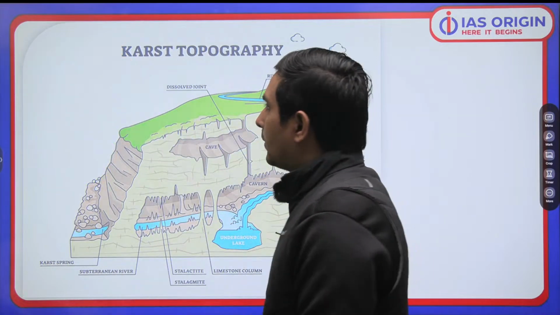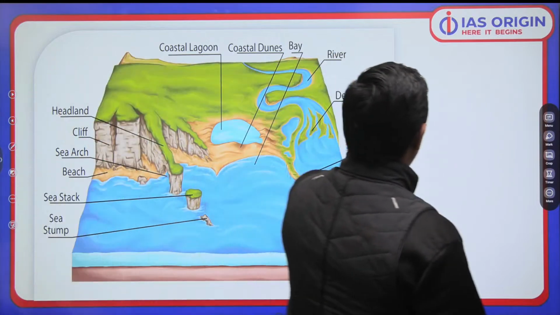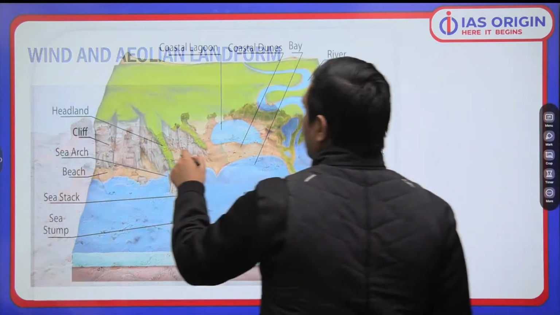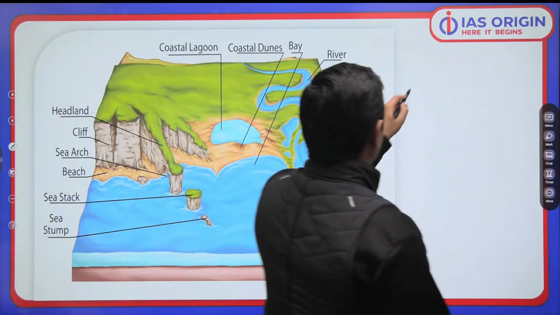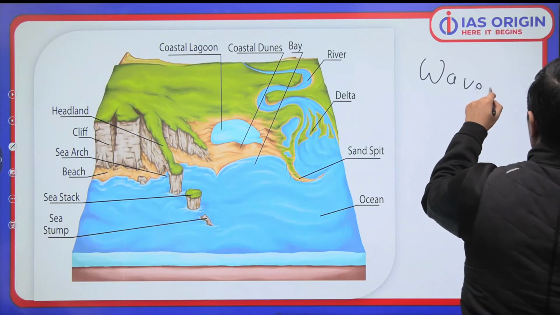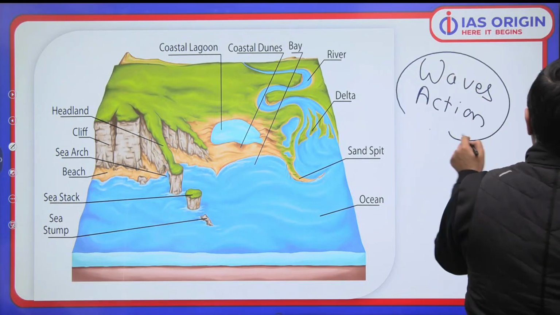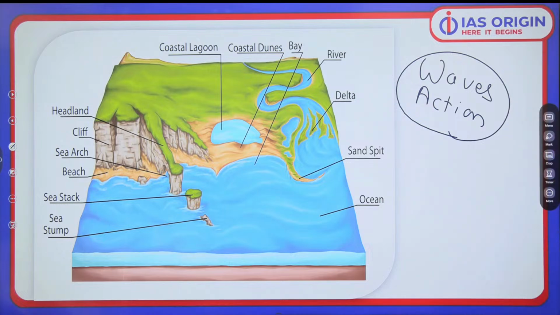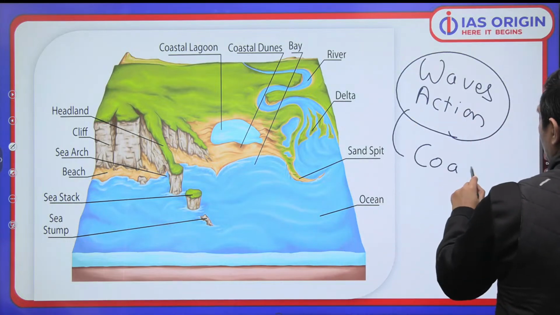Moving ahead, we talk about wave action. Near the sea, near the coast, we have certain wave action. The action of waves is going to lead to what? Wave action is going to cause coastal landforms.